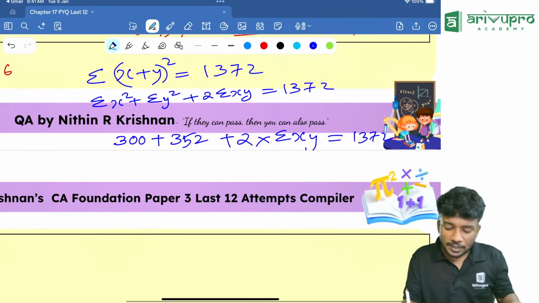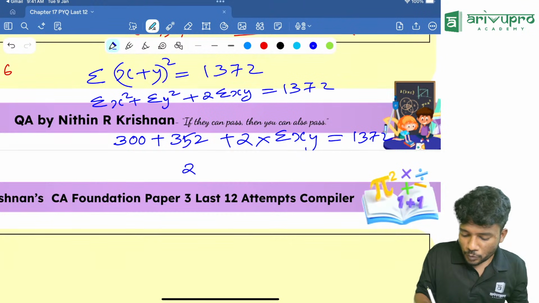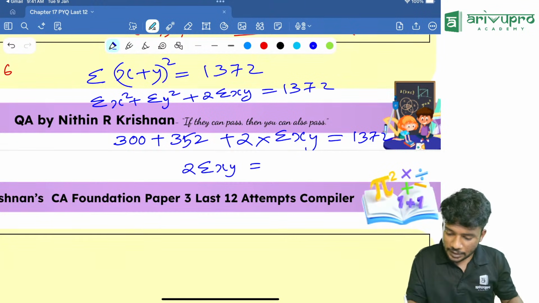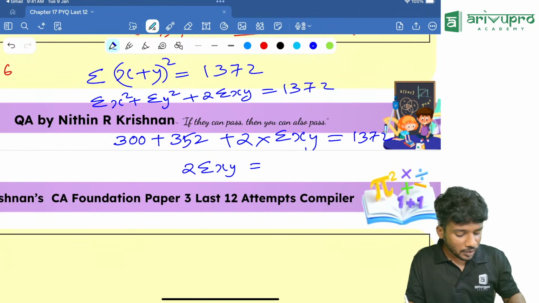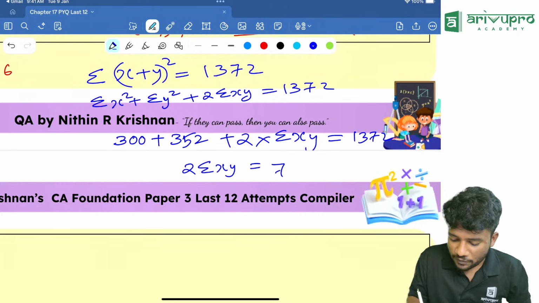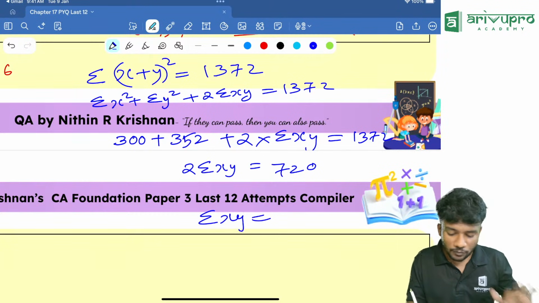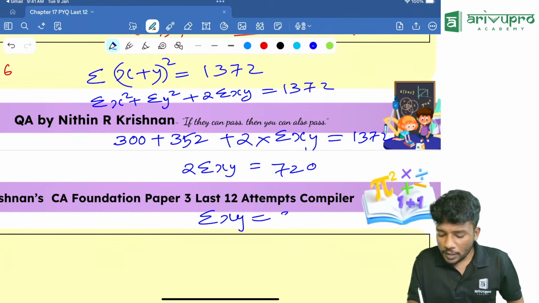Now use your calculator, get me the answer of 2 sigma xy is equal to how much? This should go to the other side. That means 1372 minus 300 minus 352, which is equal to 720. So that means sigma xy is equal to 720 divided by 2, which is equal to 360.